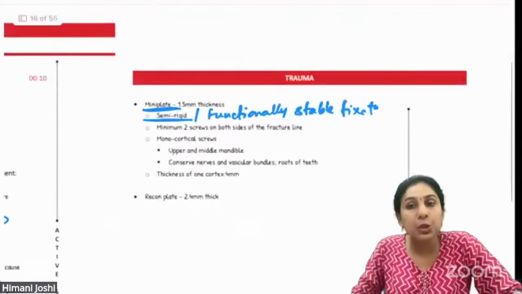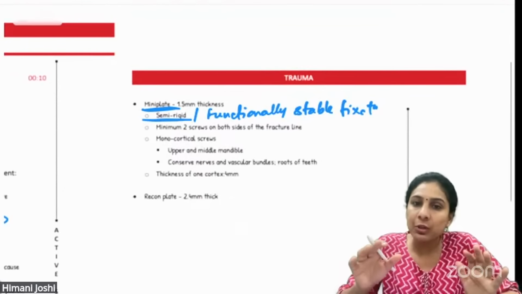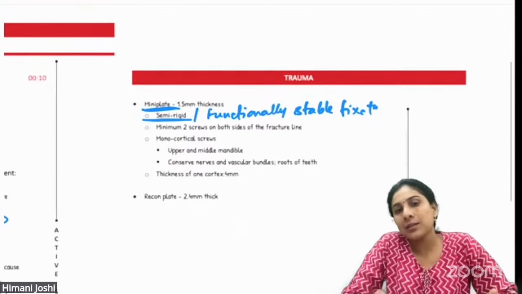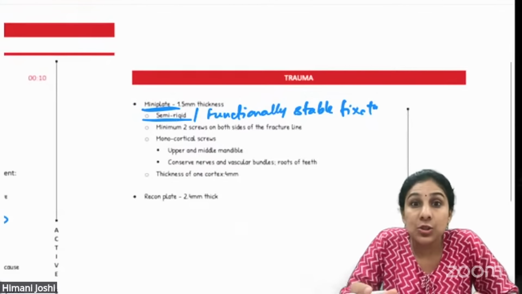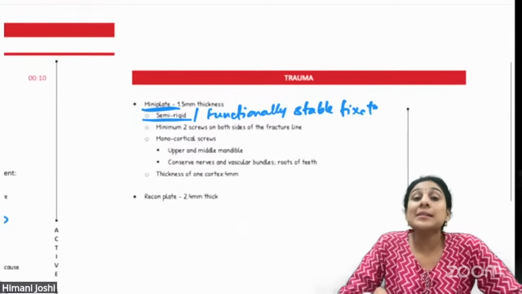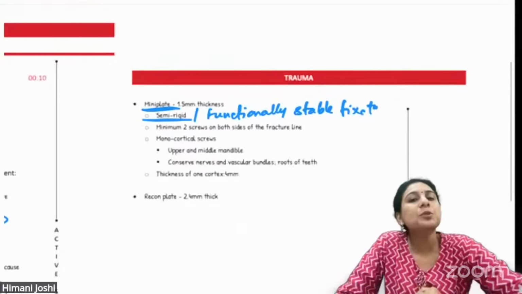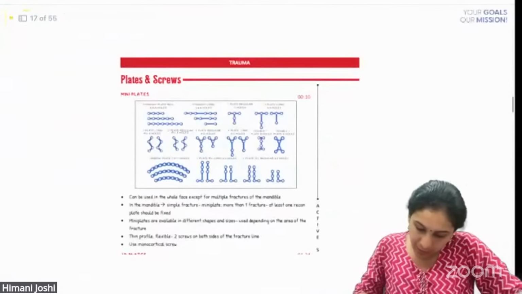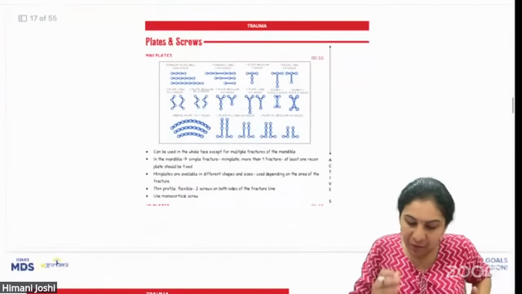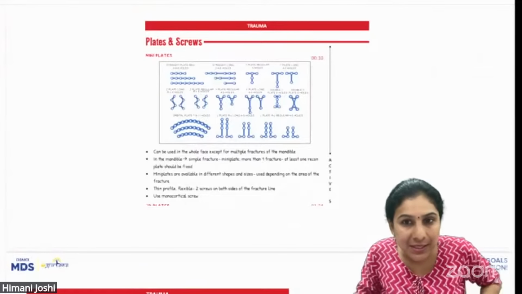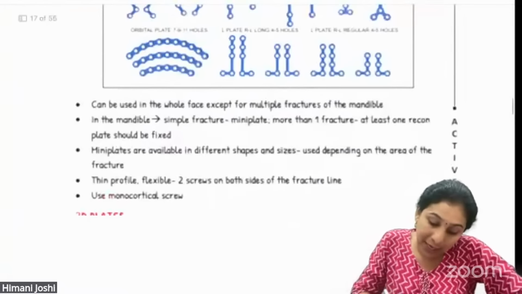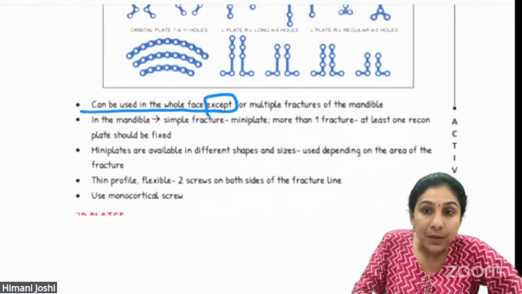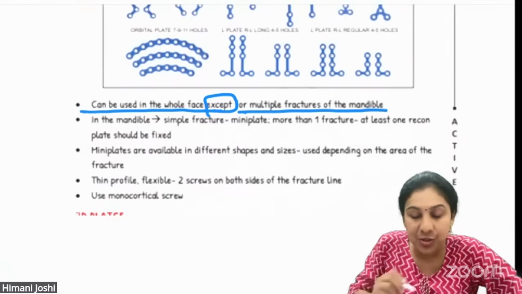So whenever we are using the Champy's principle, we always use mini plates, monocortical screws, and the kind of fixation that we get is not a rigid fixation, but a semi-rigid, which is acceptable functionally. All right. So in detail, I've put screenshots of the notes where we have discussed in detail. Okay. It can be used in whole face except for multiple fractures of the mandible.